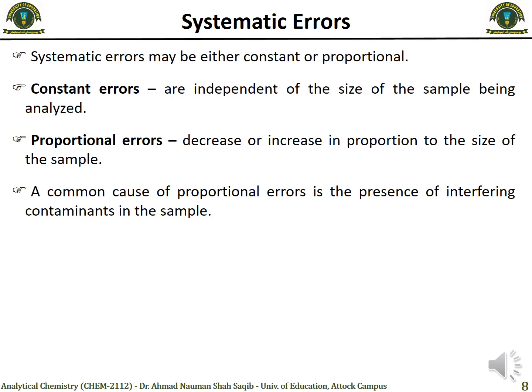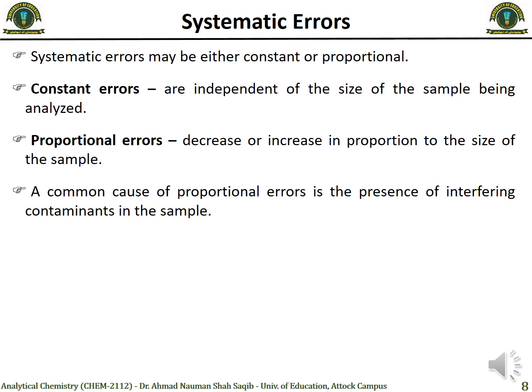So systematic errors can be either constant or proportional. So what is constant error? Constant error means the systematic error that you get is independent of the size of the sample being analyzed. For example, if you are using 1 ml of sample, or 5 ml, or 10 ml of sample, it does not affect the error; the error remains constant. And in case of proportional error, they actually decrease or increase in proportion to the size of the sample.